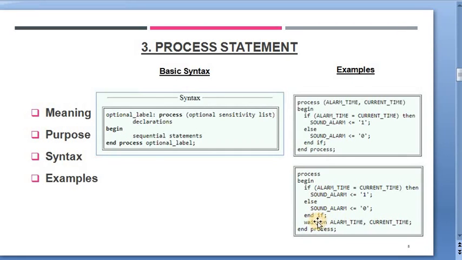So sound alarm is checked for high or low, and the logic is made still using wait statement. So with this we complete this topic. I hope you have now thorough understanding of this topic of process statement. Now let's move to the next slide for the study of if statement.